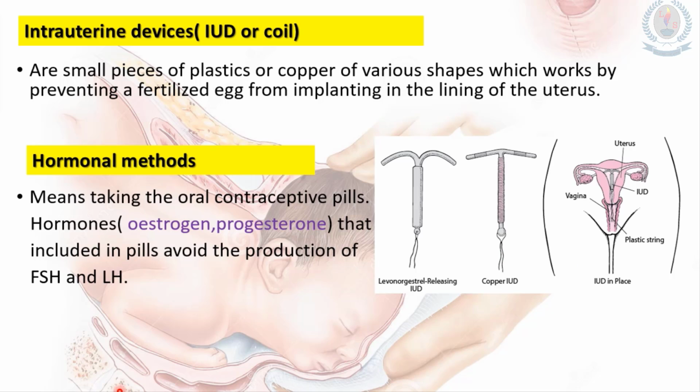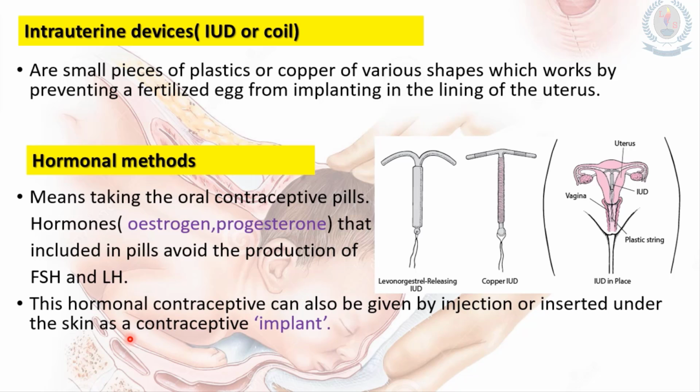If there is no production of FSH and LH, there is no pregnancy. Understand? So this hormonal contraceptive method can also be given by injection, or we can take it as oral pills, and sometimes it can be given as an injection, or sometimes some people insert these pills under the skin as a contraceptive implant.